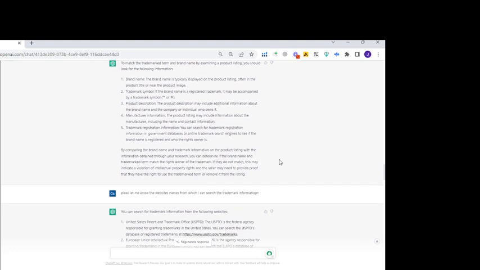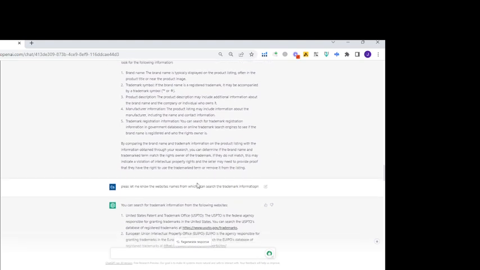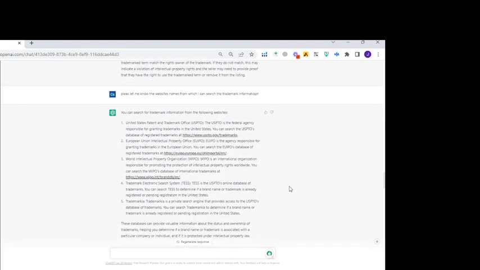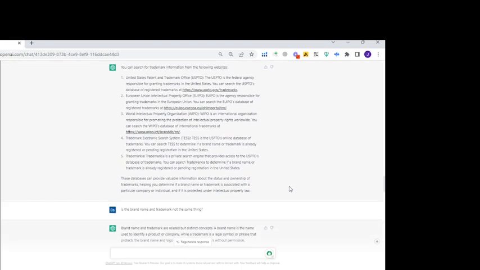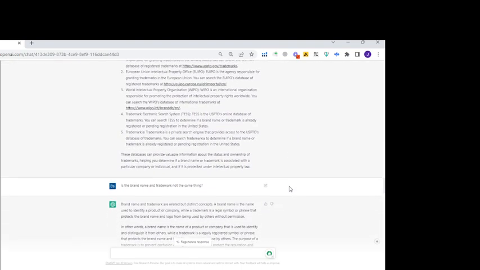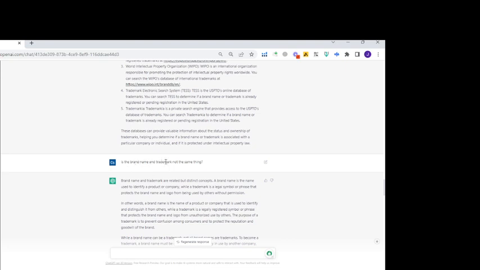And then I also want to know the website from where I can get the trademark information. Here we go. I get these specific things which I want to get my things done. Okay, and then furthermore, is the brand name and trademark not the same thing? I am a little bit confused about the brand name and the trademark.